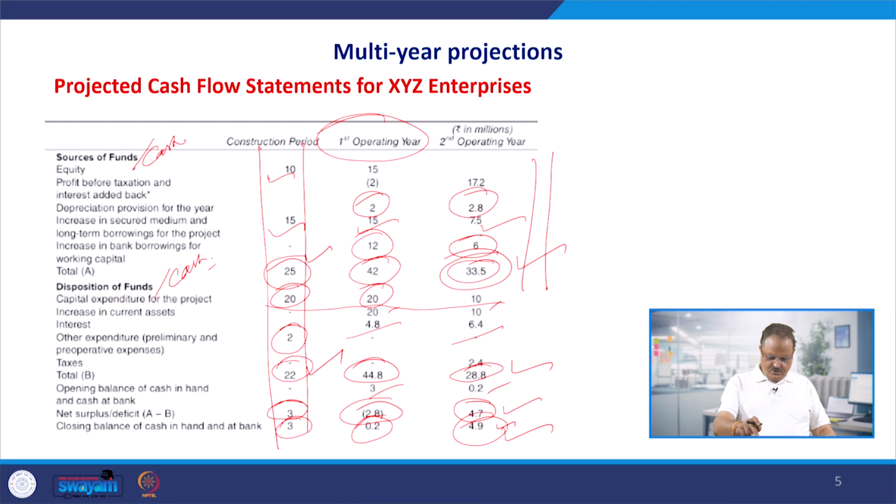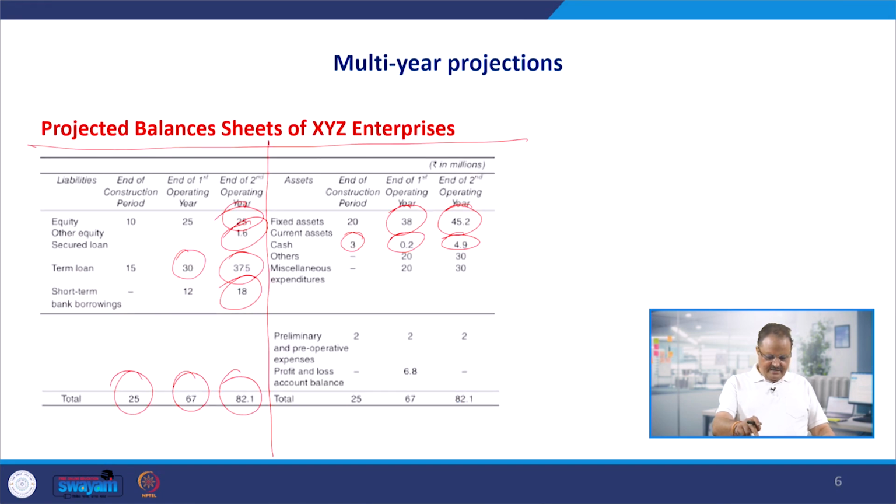Other investments are also going to be there. So total investment, when you talk about it, is others. So we have the fixed assets, we have the current assets, the cash here, and other current assets are going to be 20 and 30, which is taken directly from the first statement. And miscellaneous expenditure is again 20 and 30 more. So the total amount of this becomes as given to us, after this, these totals are here.